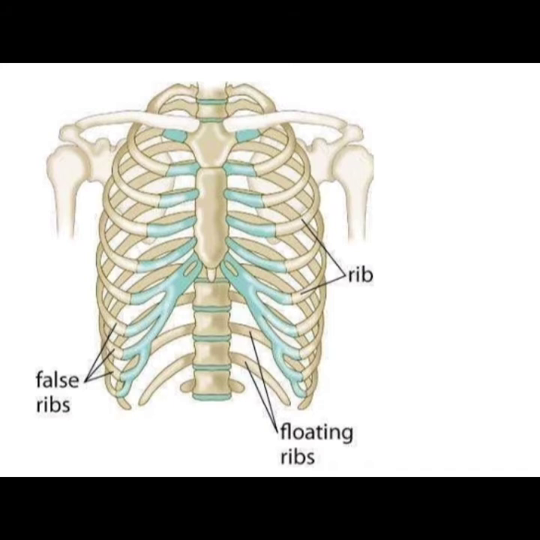These curves help the spine withstand great amounts of stress by providing a more even distribution of body weight. The spine is made up of a series of bones that are stacked like blocks on top of each other with cushions called discs in between to help absorb shock or load.